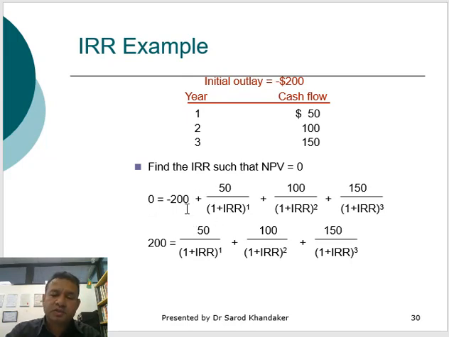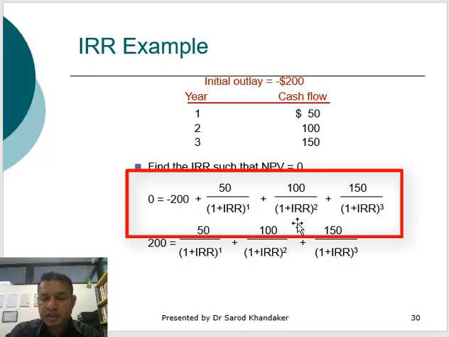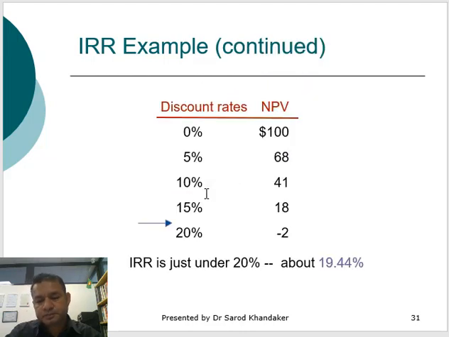So the initial outlay is 200, in today's dollars, and the total return from these 3 years will be equivalent to $200. So it will be plus and minus, negative 200 plus 200, equivalent to 0. So the IRR in this case would be 19.44.